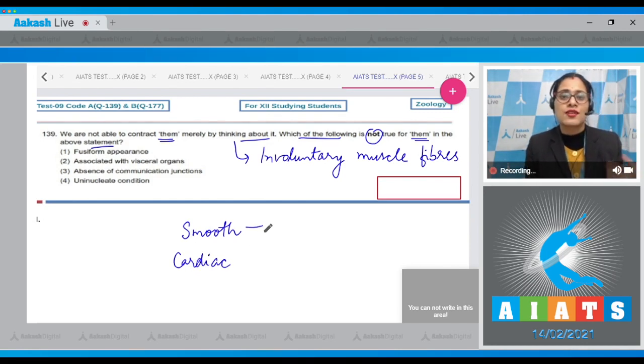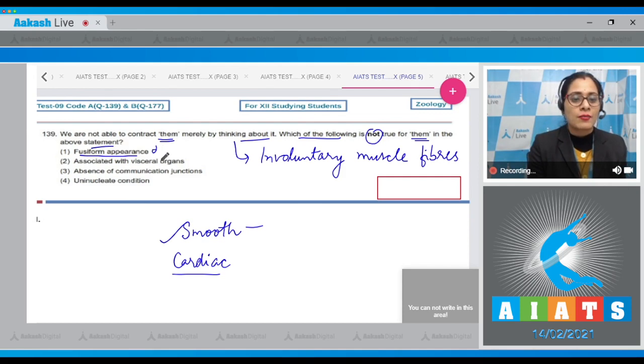The smooth muscle fibers are fusiform shaped, uninucleated, spindle shaped, unbranched muscle fibers, while cardiac muscle fibers are cylindrical, branched, and involuntary in nature. The very first option is fusiform appearance, as smooth muscle fibers are fusiform in appearance and they are involuntary muscle fibers. We cannot contract them merely by thinking about it. So this cannot be a correct answer because it is true for these involuntary muscle fibers. The next option is associated with visceral organs, as involuntary muscle fibers are associated with visceral organs, so this cannot be a correct answer.